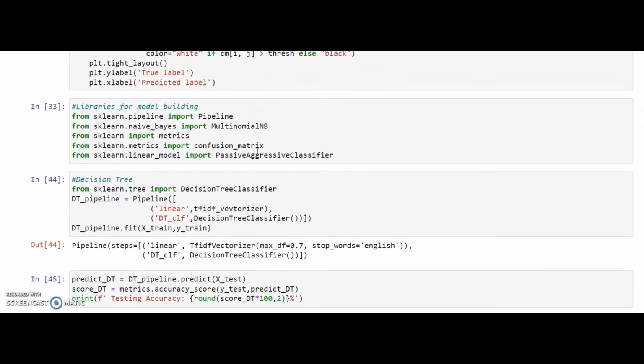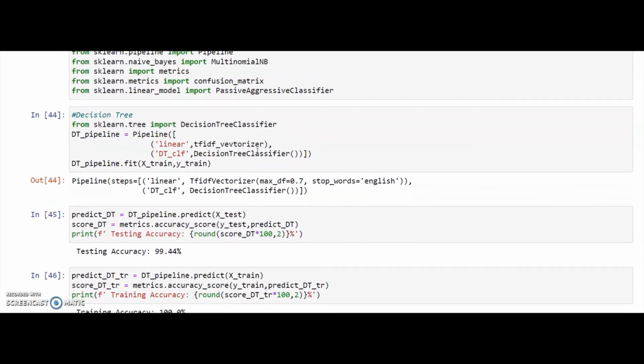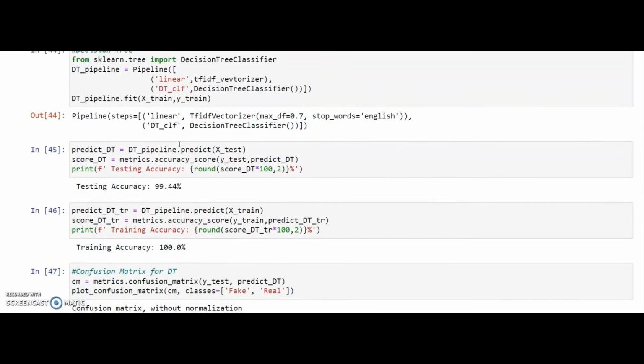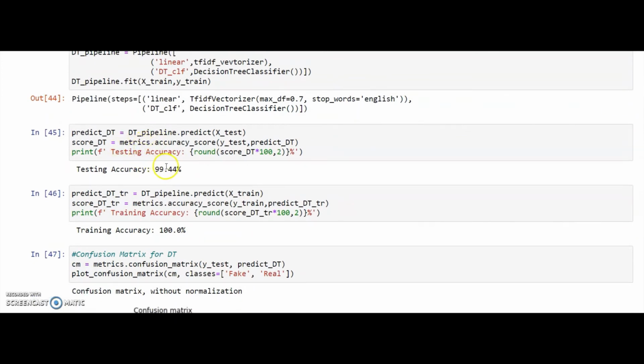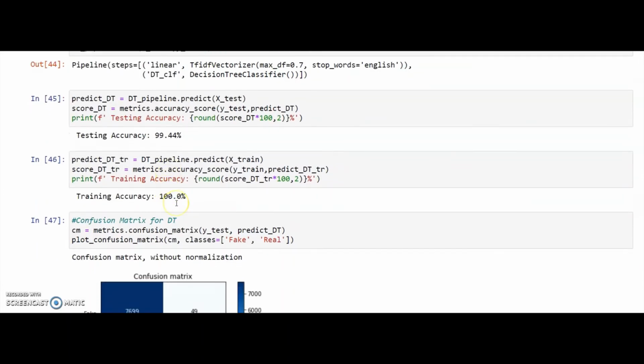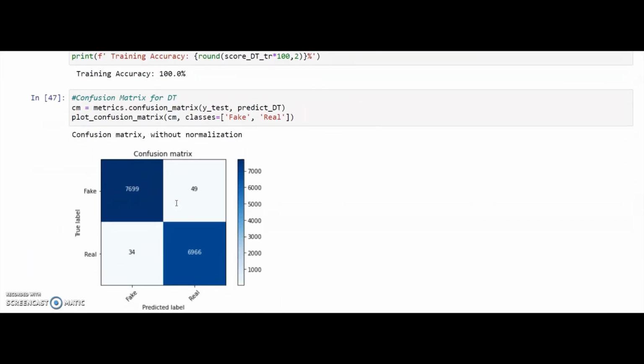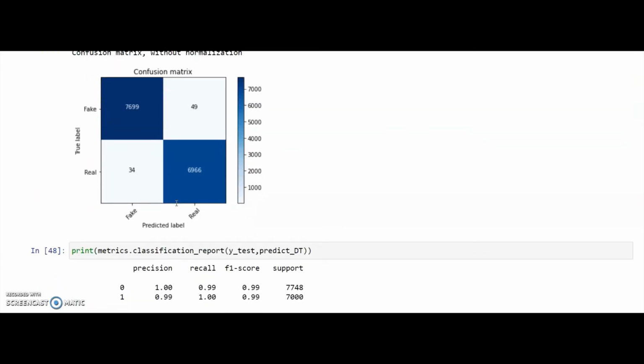Here we are using a decision tree for the model, and we have used a pipeline in order to create the decision tree model. Here we can see the prediction and the accuracy, which is around 99.44% for testing and 100% for training, which is a very good score. And then we have created a confusion matrix for the same.